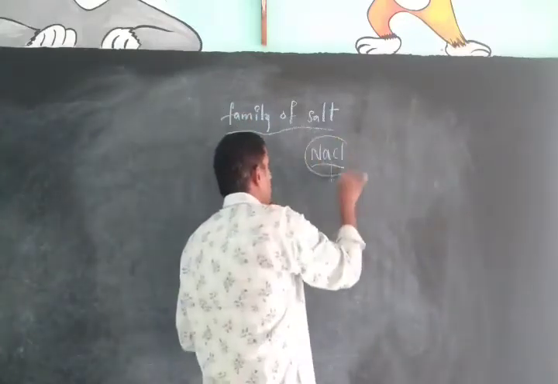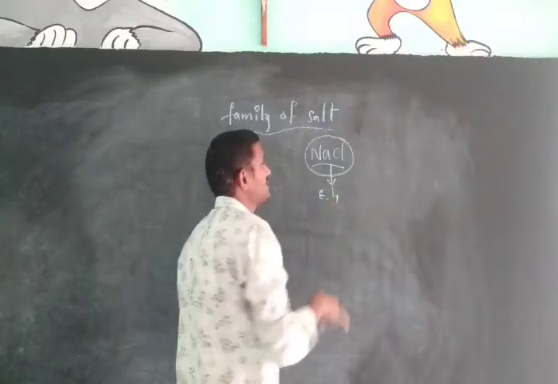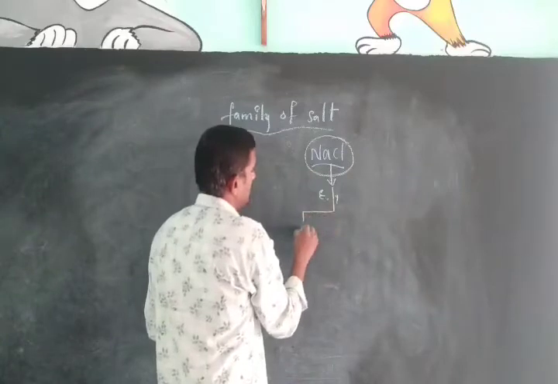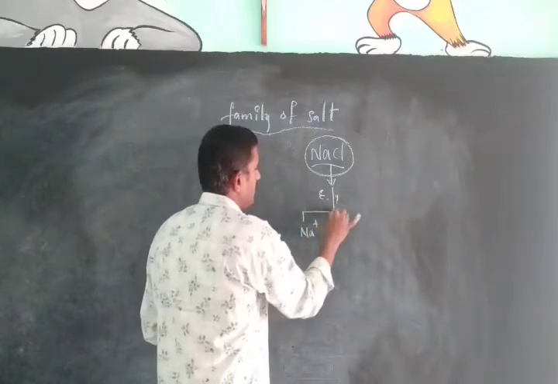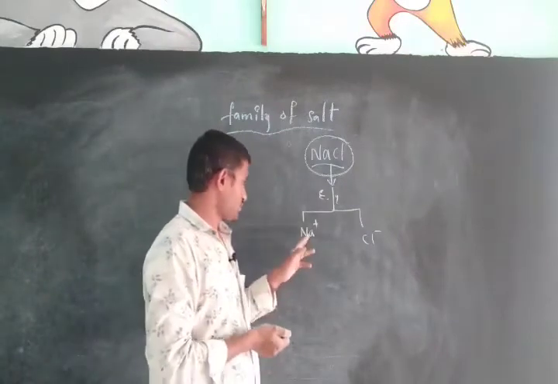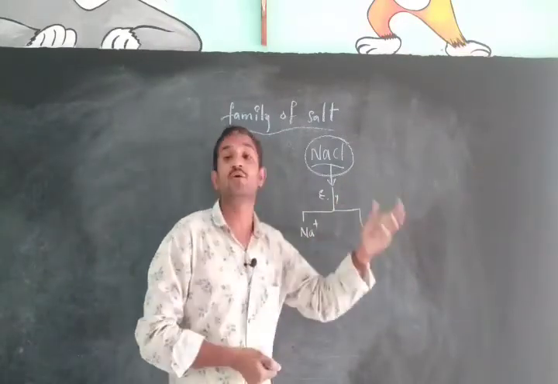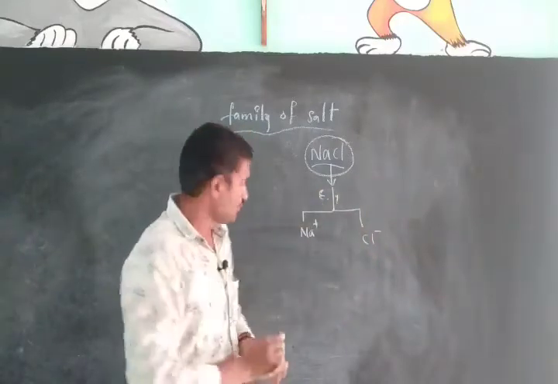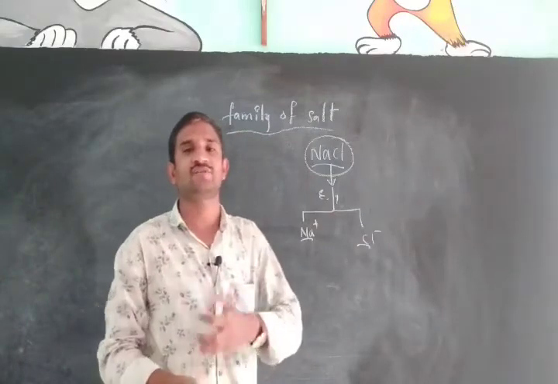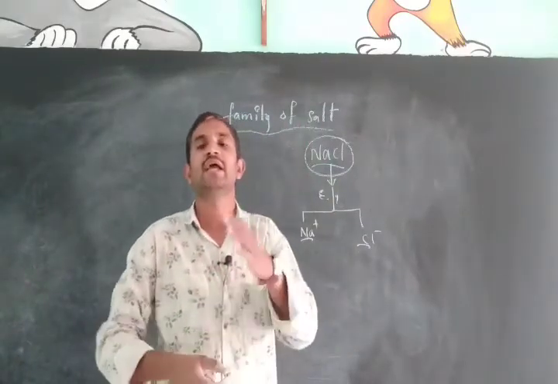How do we produce them? By the electrolysis of sodium chloride. At that time, it breaks into sodium and chloride ions, Na+ and Cl-. Using the sodium and chloride ions, we can produce other different kinds of salts in our everyday life.